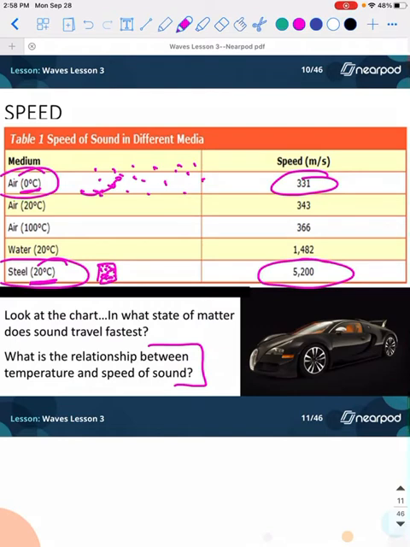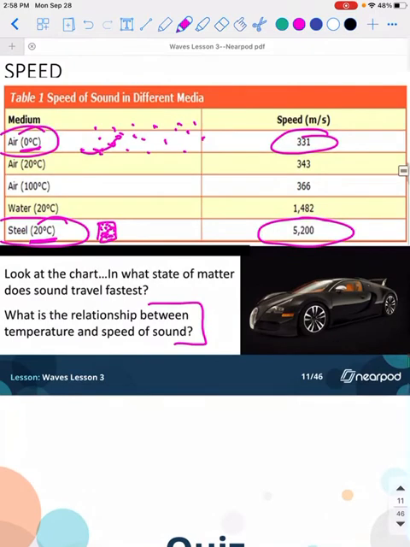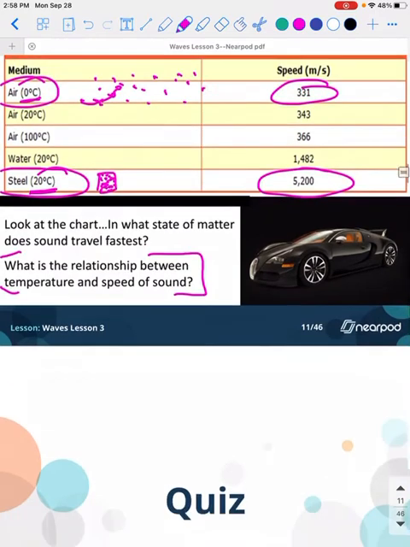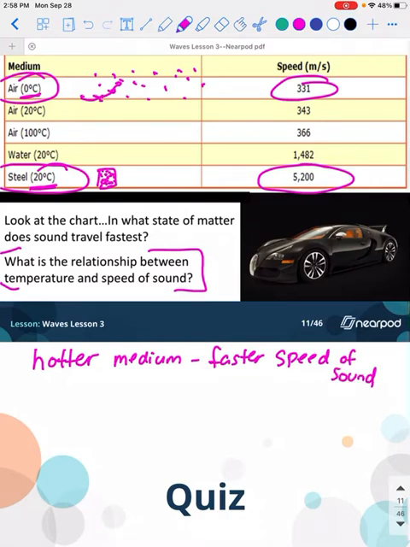So the temperature and the speed of sound. Like I said earlier, the hotter the medium, the faster the speed of sound.